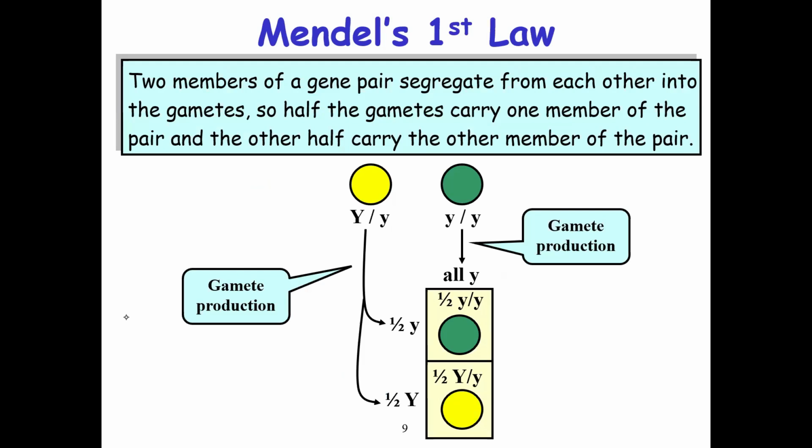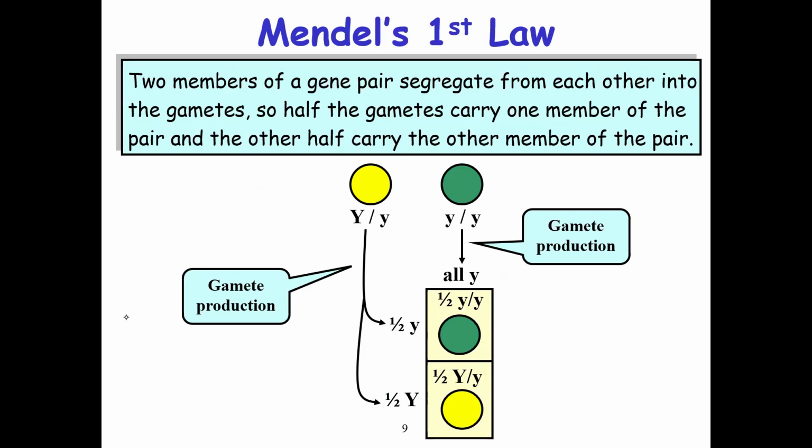So now we are going to look at Mendel's first law. The two members of a gene pair segregate from each other into the gametes, so that half the gametes carry one member of the pair and the other half carry the other member of the pair.